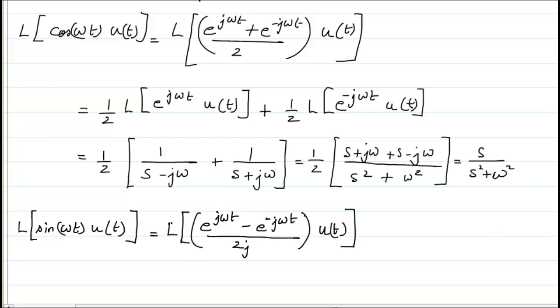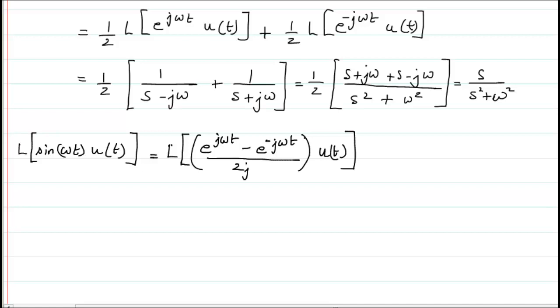If I similarly expand this, just like we have done for the case of cos, you will find that the answer comes out to be omega divided by s square plus omega square. And all these will exist for s greater than 0.